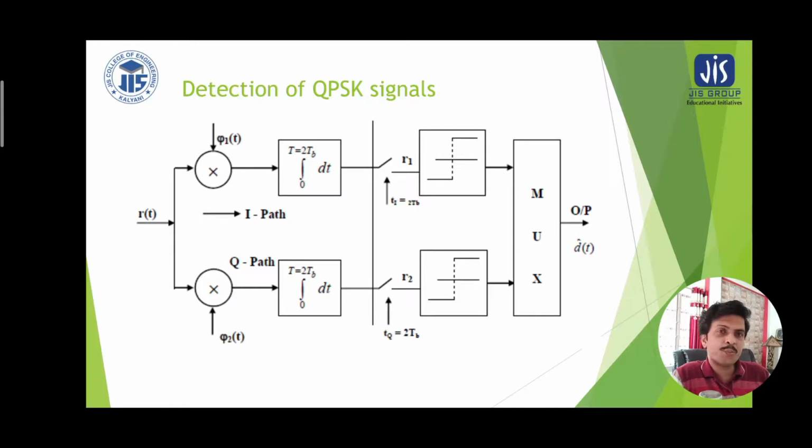In this way the two paths form the two successive bits, and the signals at the two different paths are fed to the multiplexer, and therefore the output is the serial representation of the bits.